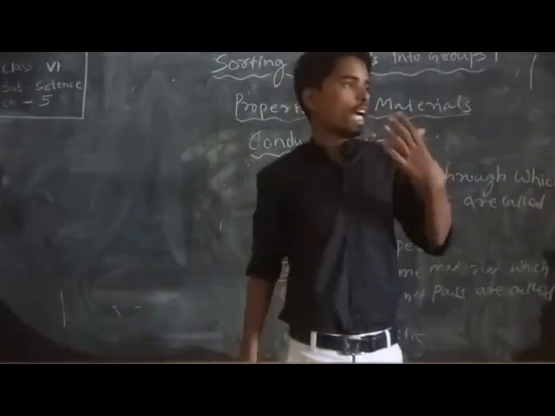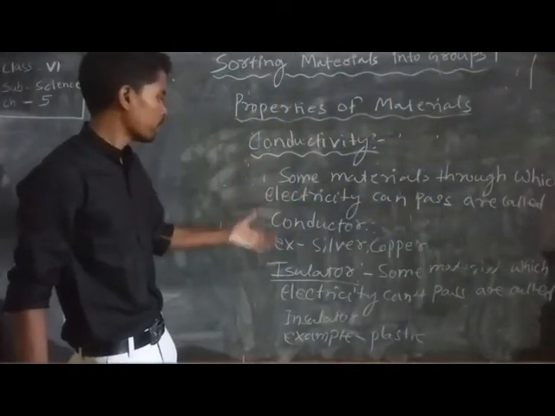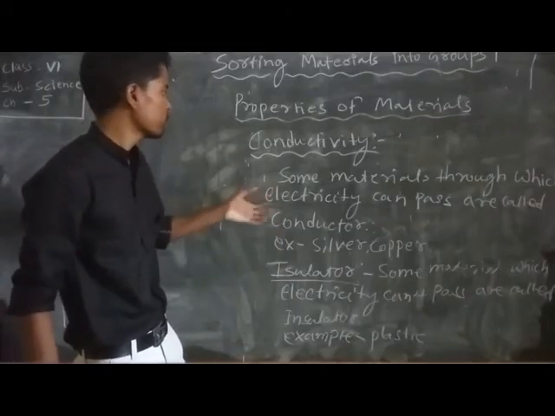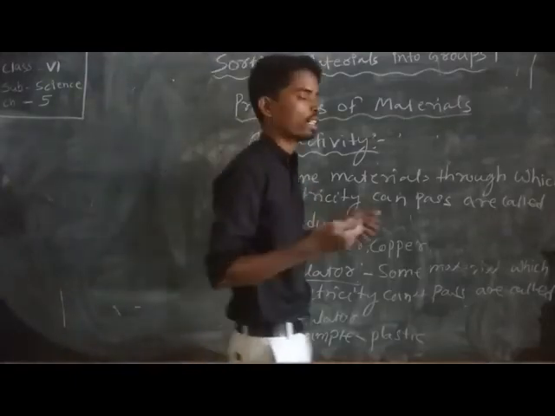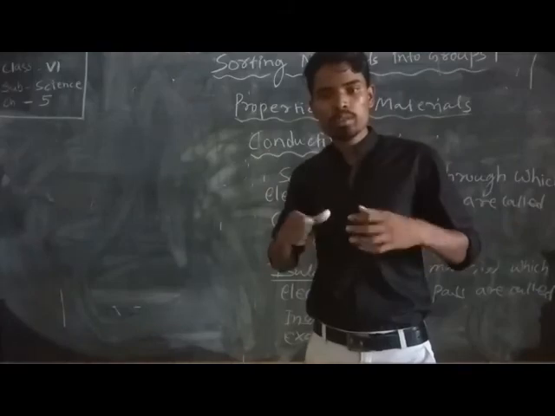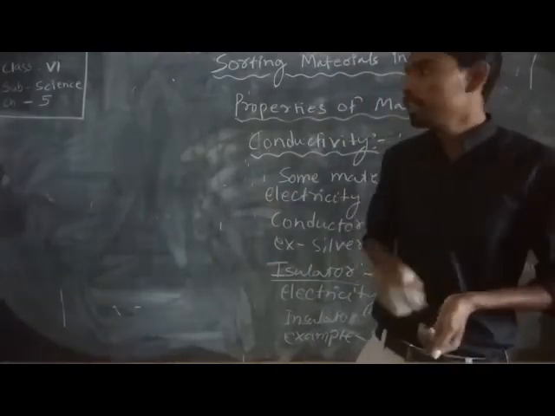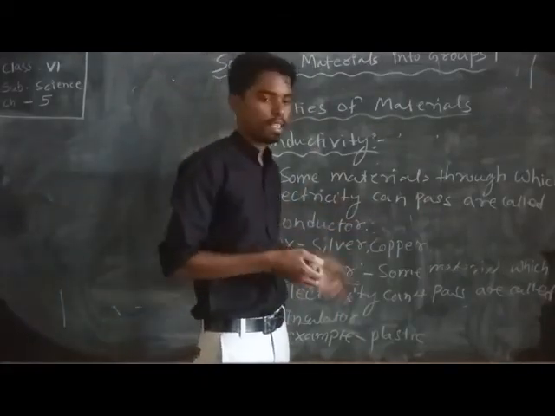Our body is also both conductor and insulator: our body conducts electricity, that's why electricity can pass through our body. And an insulator cannot pass electricity.